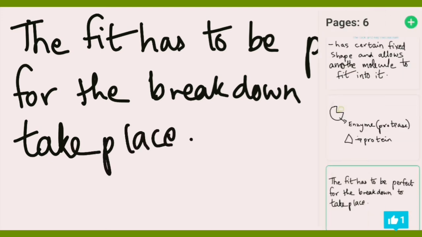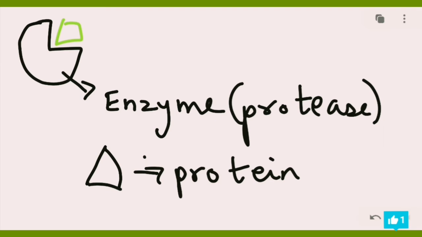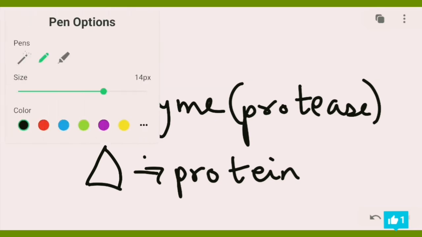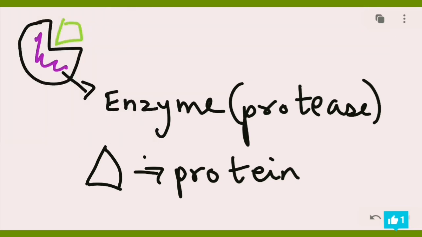Let me go back to the slide here. So in short, the enzyme is acting as a lock and the other molecule is acting as the key, the protein. For this to happen, the break to happen, we have a lock right here, and this shall be our key.